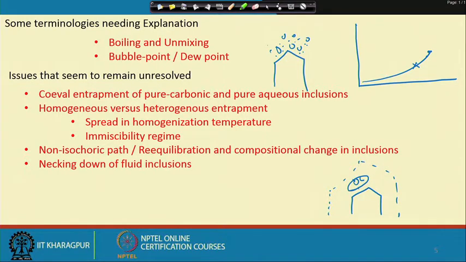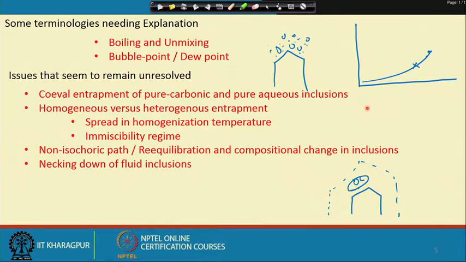We have discussed situations where we believe that there is coexistence of liquid-rich and vapor-rich inclusions in the same grain of the host mineral, and we presume that the vapor and the liquid were separately entrapped, even though within the same domain, which is measured in terms of a few microns in spatial distance.